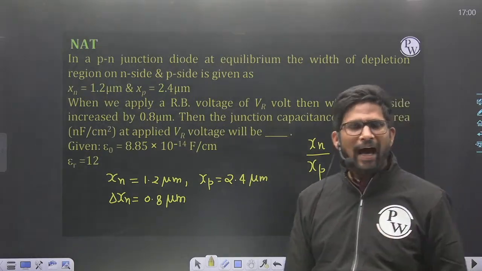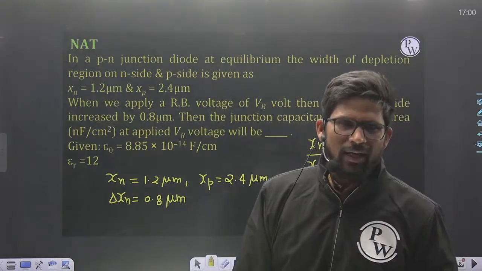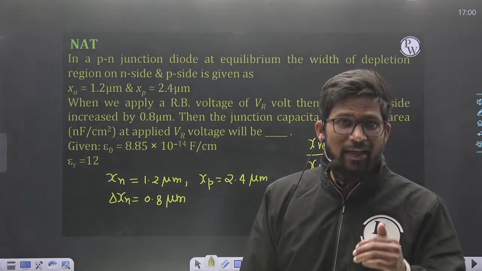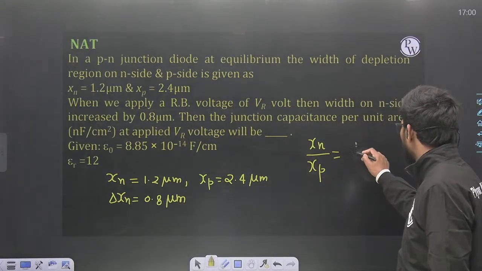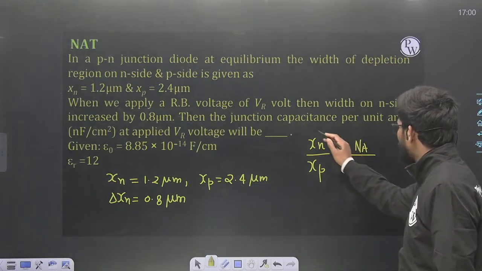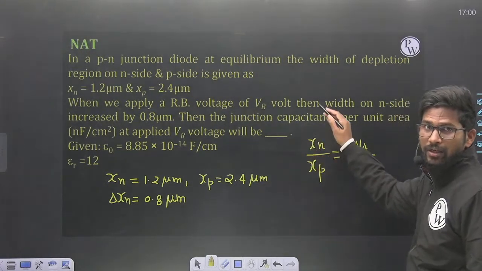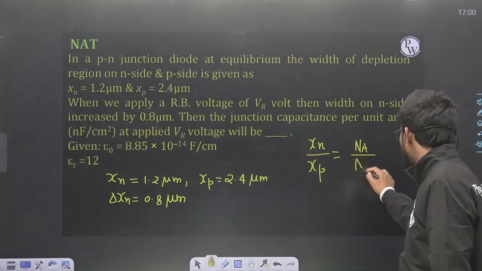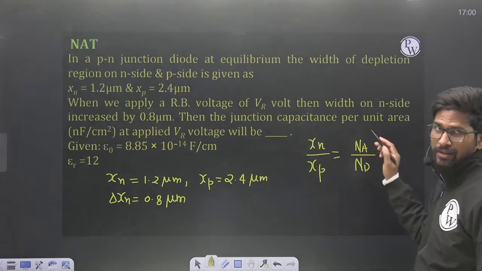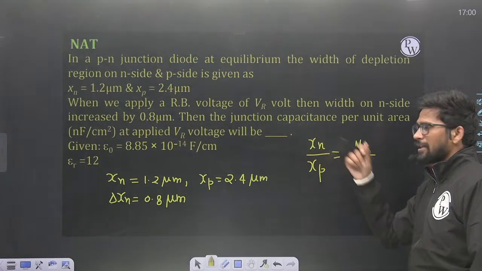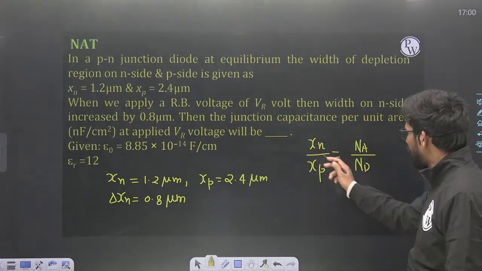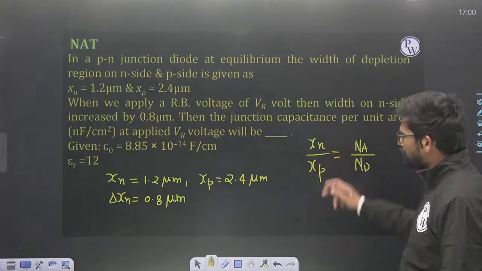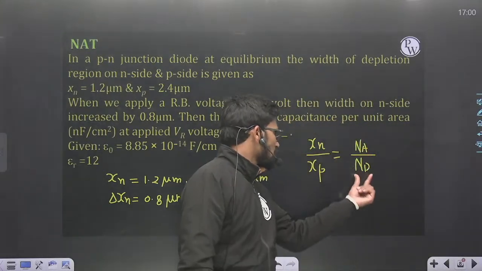Where doping is high, the penetration will be lesser, and where doping is less, penetration will be high. So penetration Xn, depletion region on N side, will be inversely proportional to doping concentration on N side Nd. If Nd is high, Xn will be less. If Nd is low, Xn will be high. Similarly Xp. So this relation is Xn upon Xp is equal to Na upon Nd.